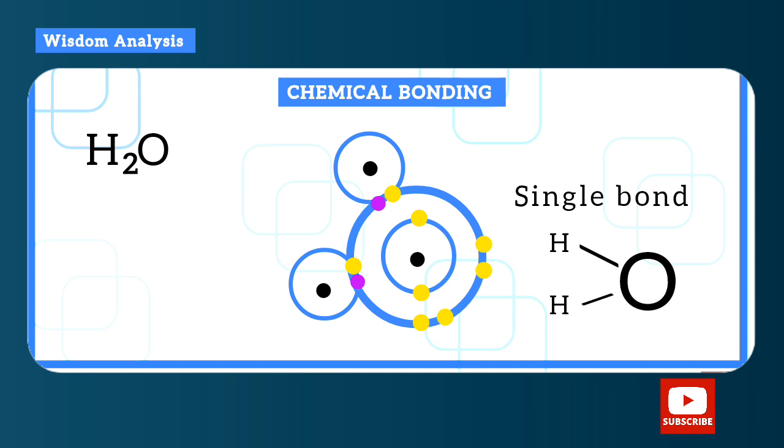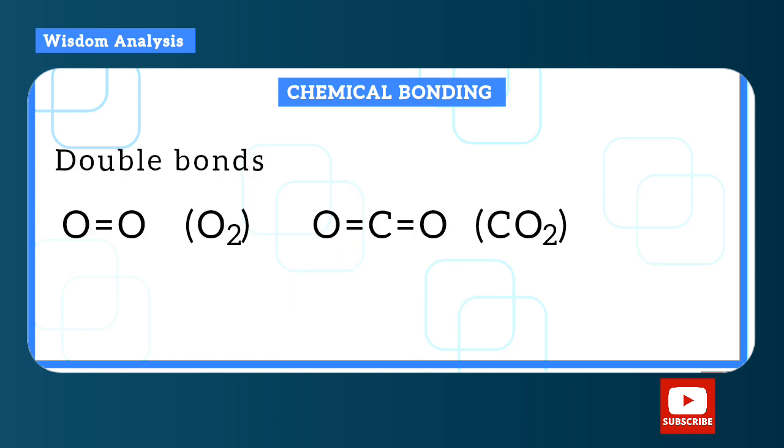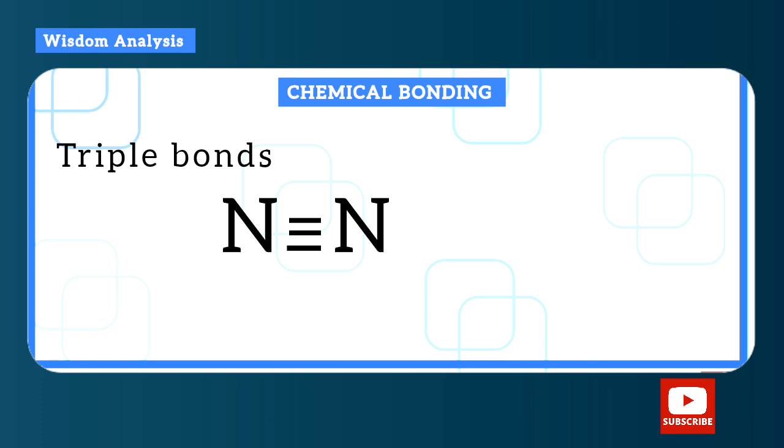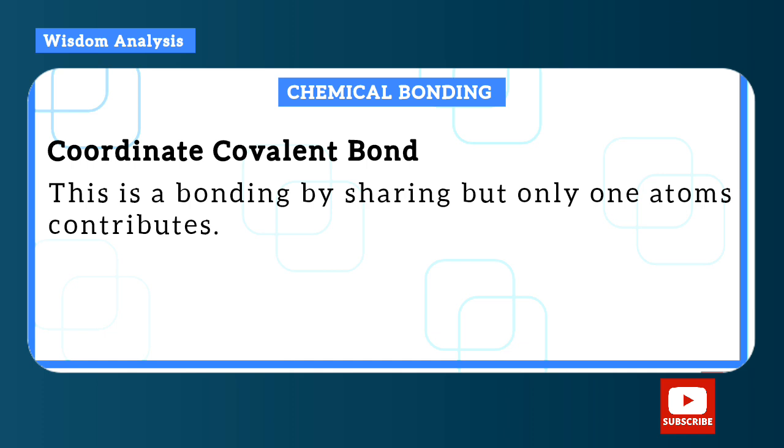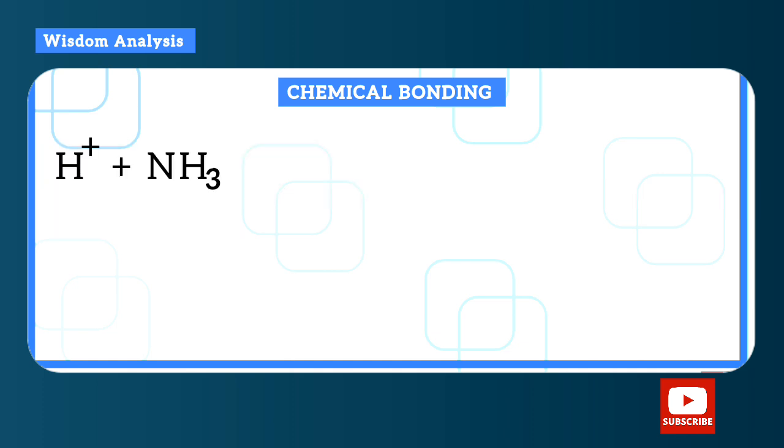Now double bonds is 2 dashes. You can see it in the oxygen molecule and carbon dioxide. Now for triple bonds we use 3 dashes, as I said, in the nitrogen molecule between nitrogen and another nitrogen atom. We also have coordinate covalent bond, a type of covalent bonding in which the shared electrons are contributed by only one atom. Okay, so we can see this in the combination of the hydrogen ion and ammonia forming ammonium ion.